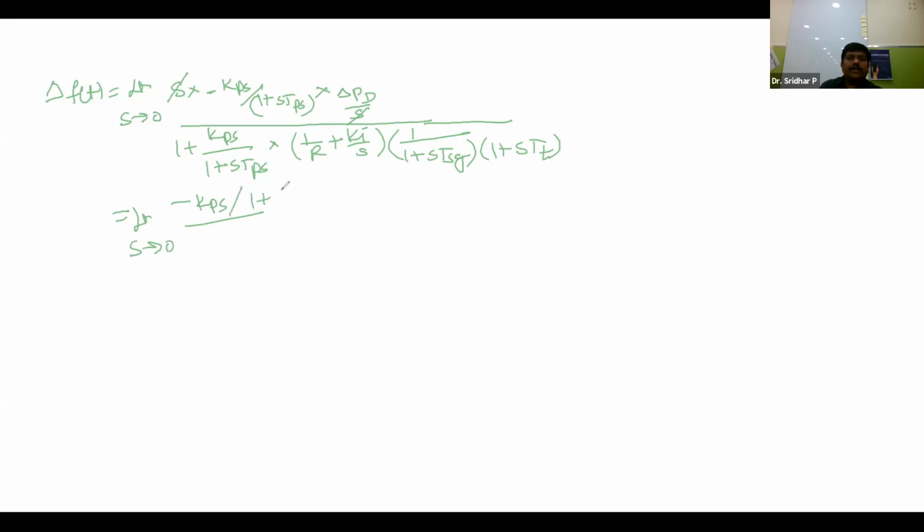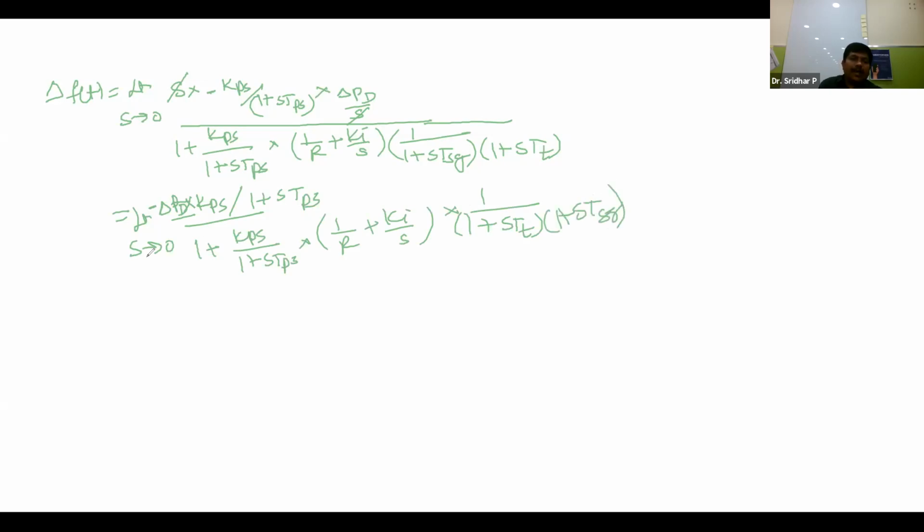divided by 1 plus sTps into, in the beginning only, let me write down delta Pd into minus Kps divided by 1 plus Kps by 1 plus sTps into 1 by R plus Ki by s into 1 by 1 plus sTT into 1 plus sTSG.